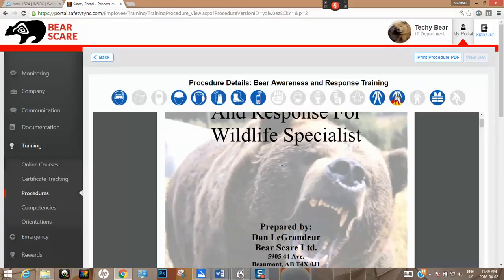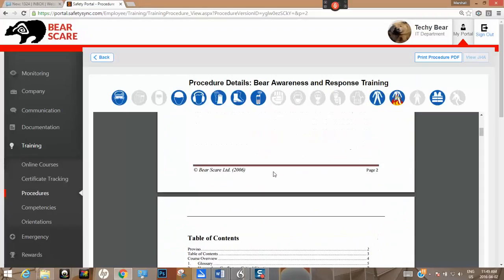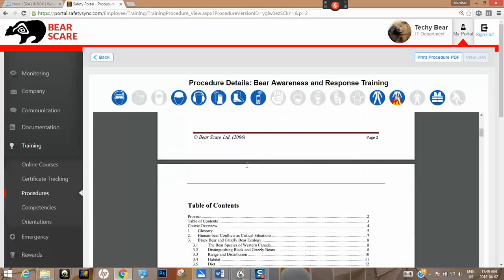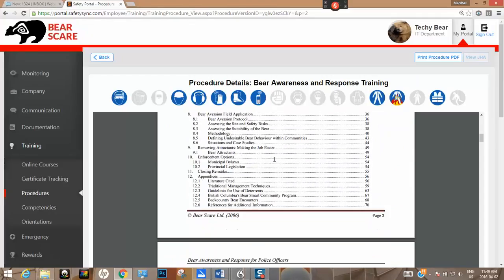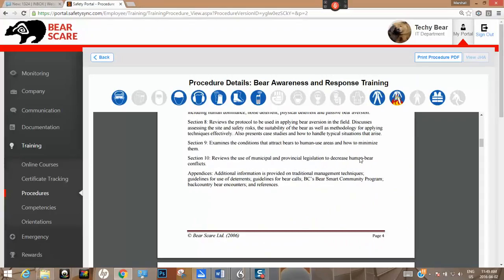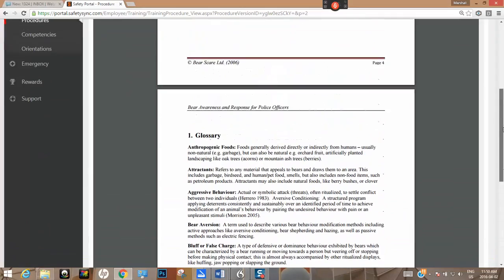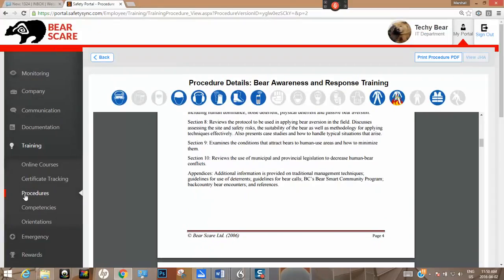This document is one that Dan prepared a few times. I believe the latest version is 2006. There have been some amendments in it, but yes, this is a requirement that you go through this. We once again appreciate the expertise and professionalism we have of people, but we want to make sure that you completely understand our Bear Awareness and Response training, our type of training. So go through this document, and yes, I have added, this one is a 20-minute read. So please go through and review this. You have to do this for the bear scare procedure, so please go through it.